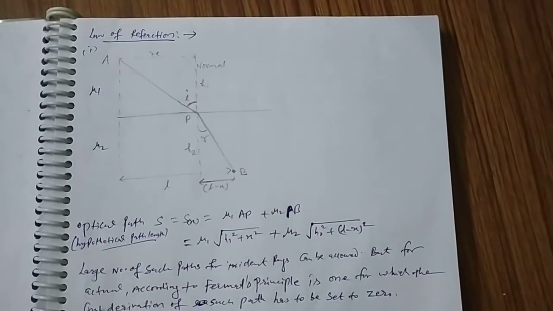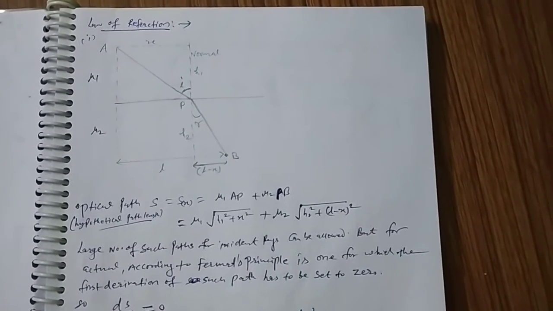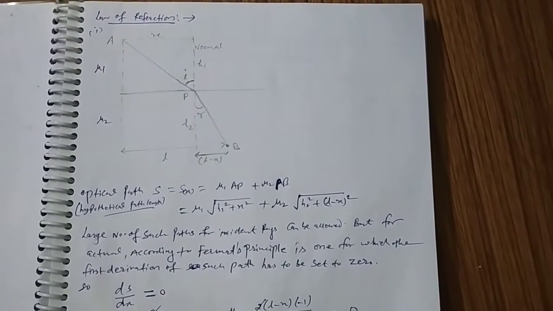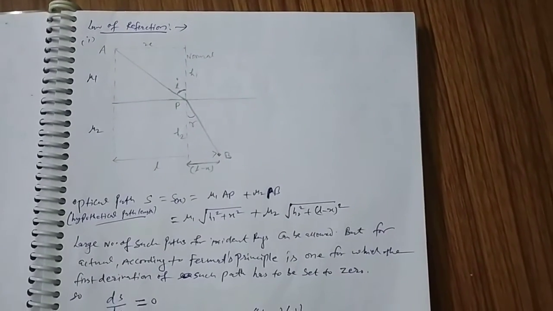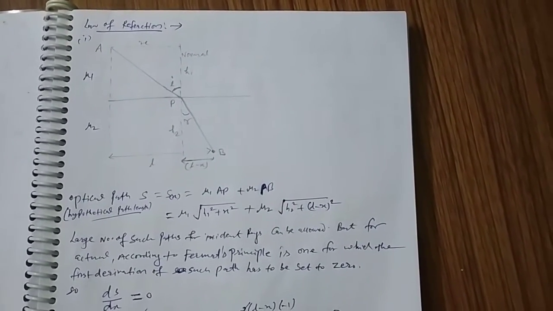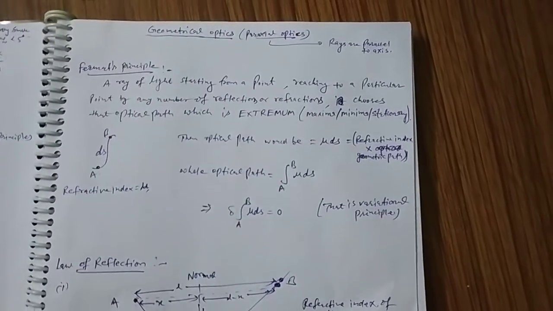Today we discuss the law of refraction. We derive the law of refraction using Fermat's principle, as we earlier derived Fermat's principle.